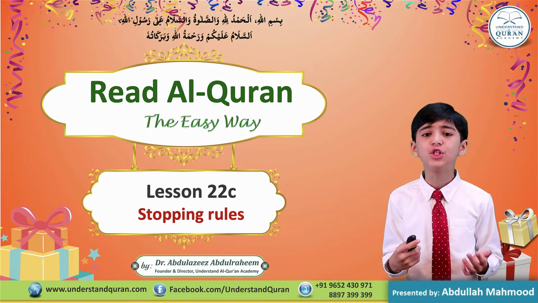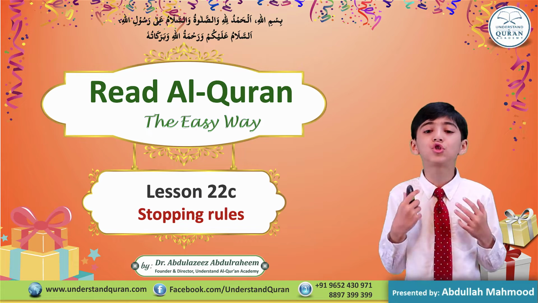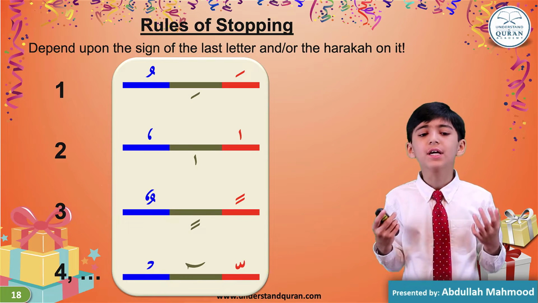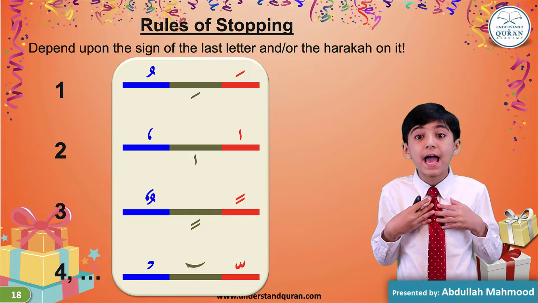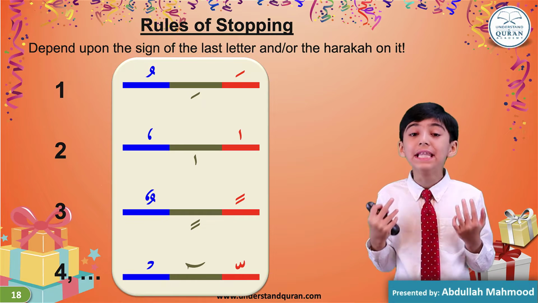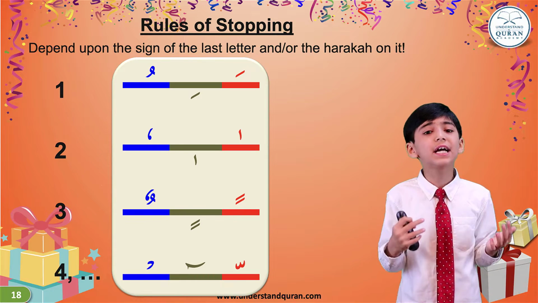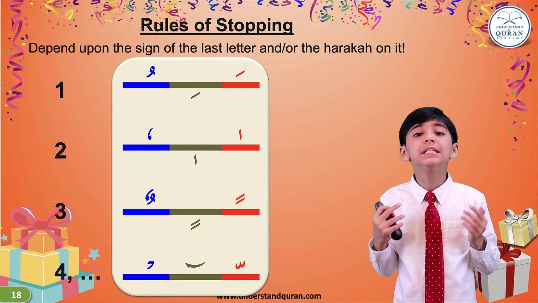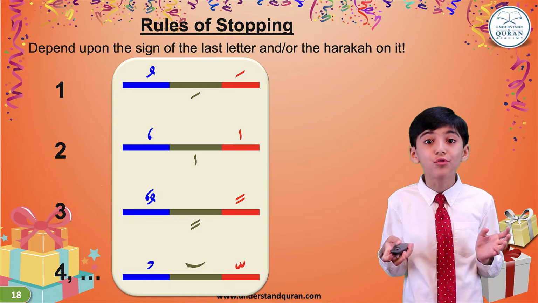Lesson number 22, on stopping rules. We are doing stopping rules. Alhamdulillah, we have finished when the last letter has fatha, kasra or dhamma, or if the last letter had standing kasra, standing fatha, and inverted dhamma.